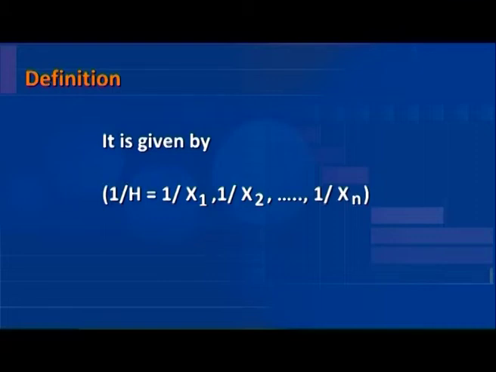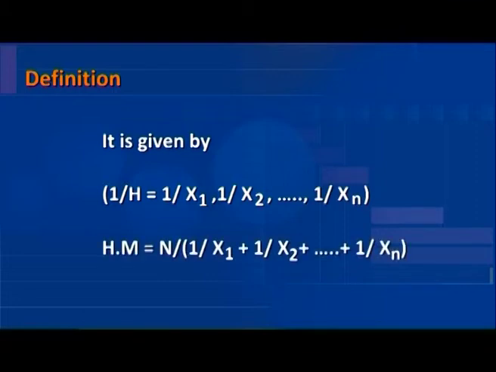The harmonic mean is based on the reciprocals of numbers averaged. Thus, by definition, harmonic mean is equal to n by 1 by x1 plus 1 by x2 and so on up to 1 by xn.